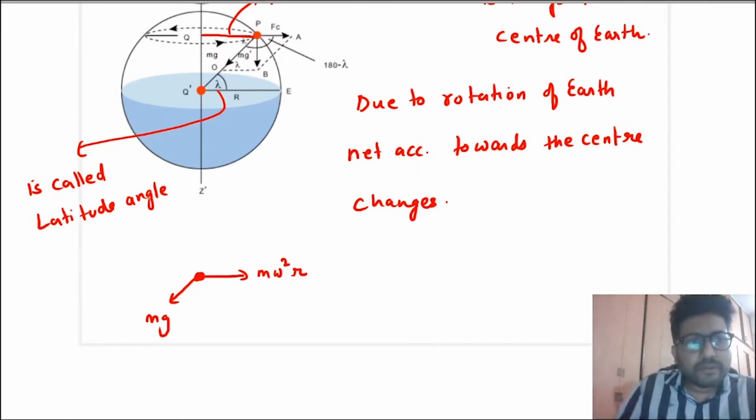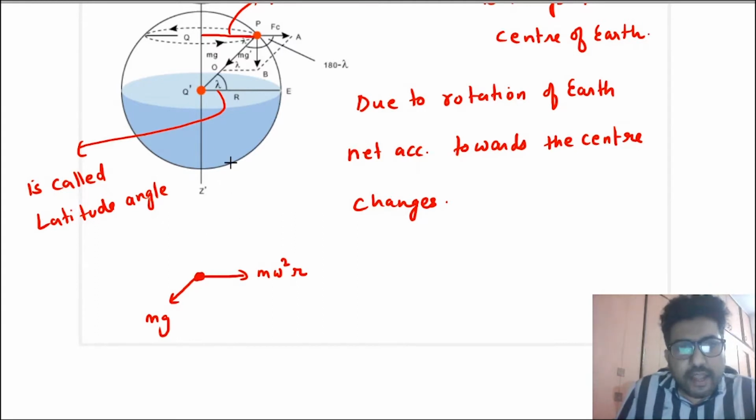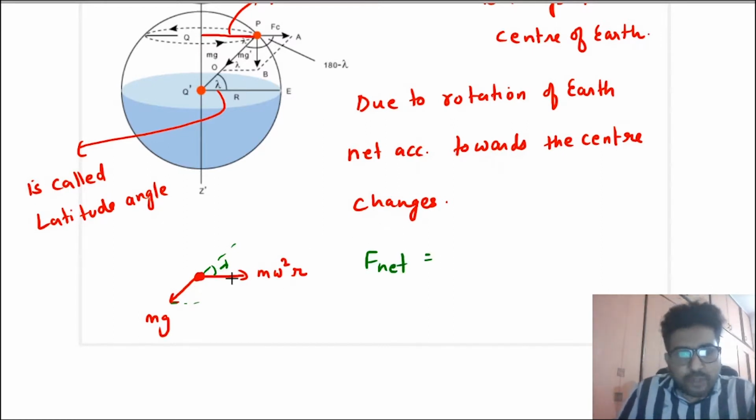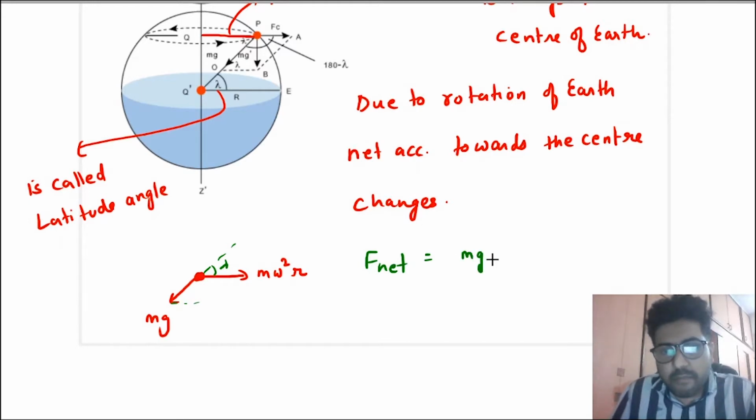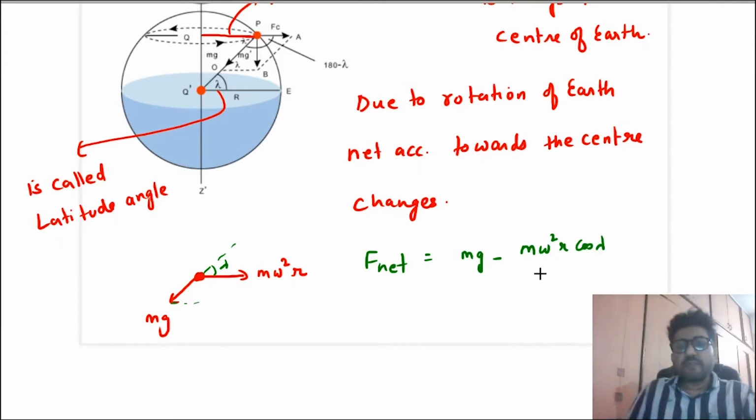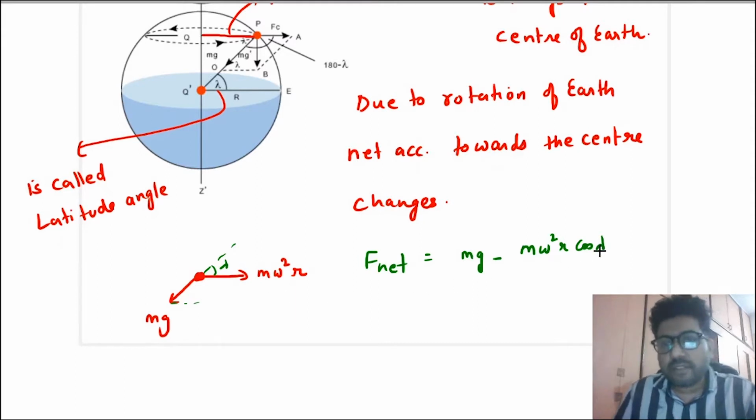Now, if this angle is lambda, this angle is also lambda, then the net force towards the center becomes mg minus m omega square r cos lambda.